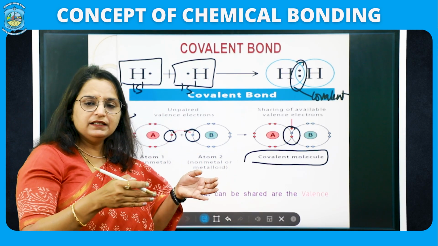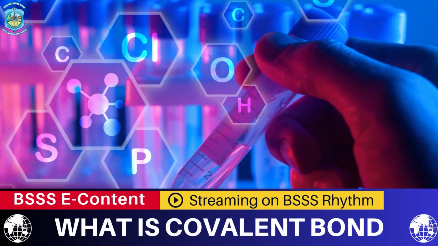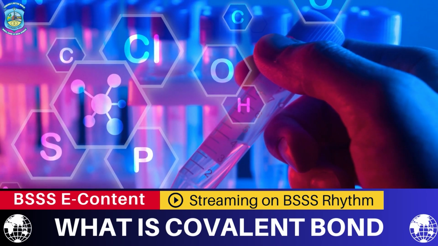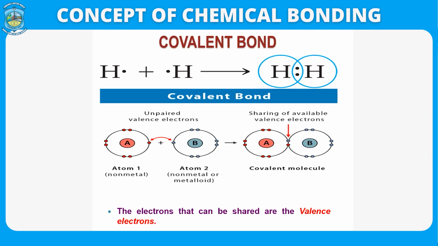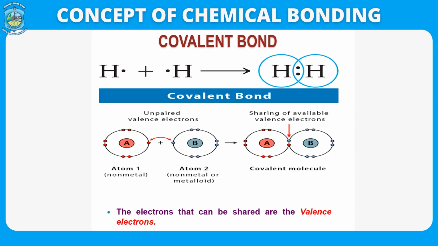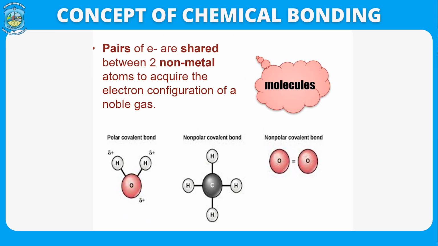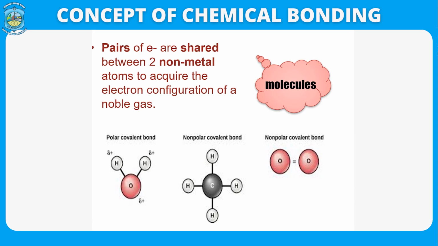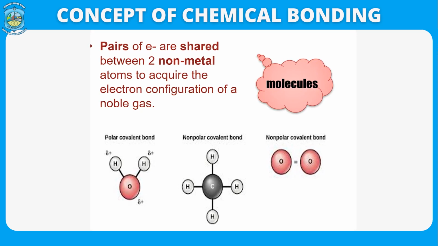Basically, the electrons which you are sharing are called valence electrons. So, covalent bond means whenever we have one electron and we are ready to share among ourselves. Now, I have shown you 3 examples of covalent bonding. In the first example, we have the water molecule.